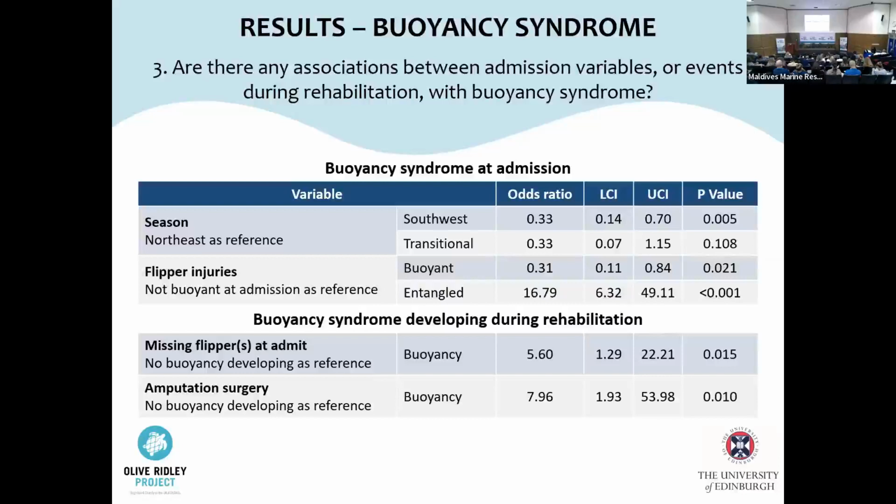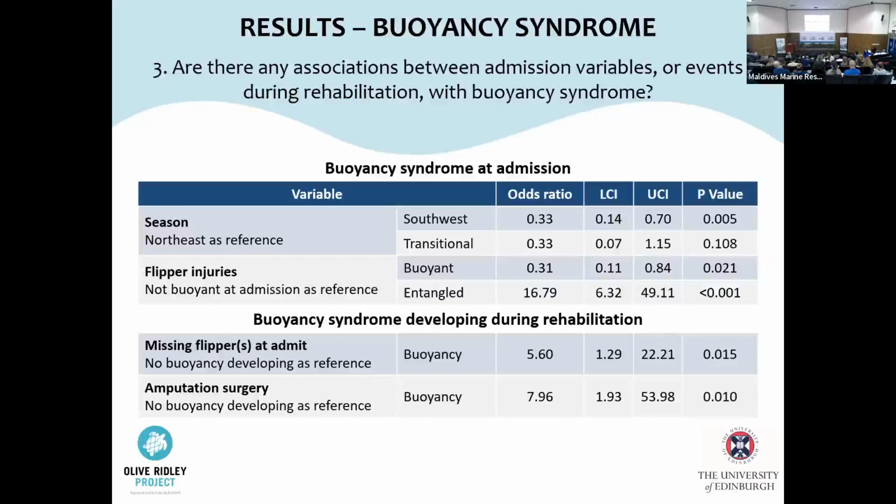When considering buoyancy syndrome overall, including all turtles recorded as having buoyancy syndrome at any point, significant associations were found with missing flippers at admission having a higher odds of having buoyancy syndrome, and lower odds if turtles had flipper injuries at admission. With the final question looking at successful outcomes from rehabilitation, turtles admitted due to entanglement had a positive association with longer durations in care.